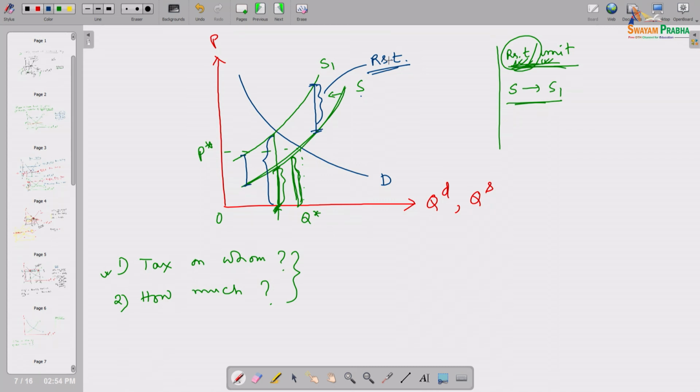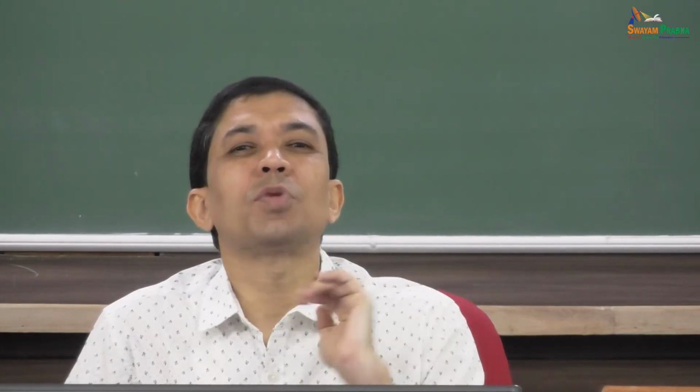Let me repeat, if the government imposes the tax on the sellers, the sellers' effective cost of production will increase. By effective cost of production, what we are referring to is that without tax some cost of production was there which sellers were incurring earlier. Now, they have to face the cost of production increased by exactly the tax amount.